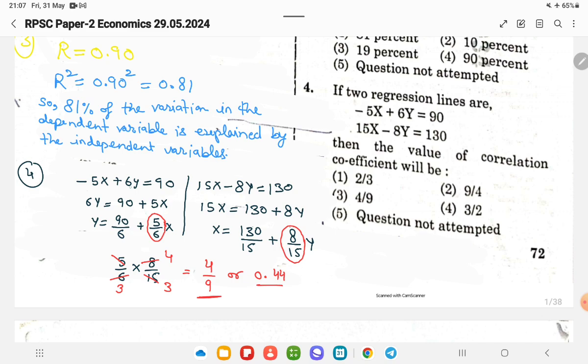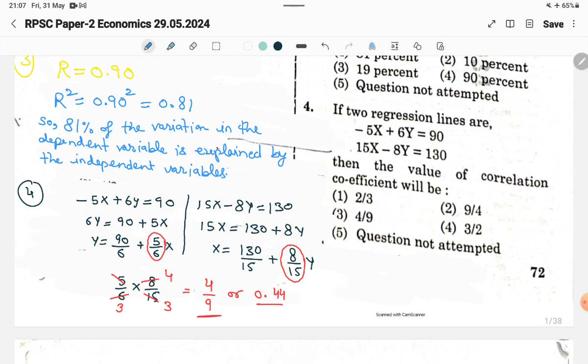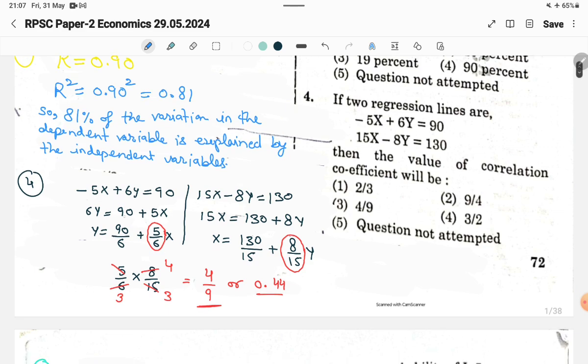Minus 5x plus 6y is equal to 90, so 6y is equal to 90 plus 5x, and y is equal to 90 by 6 plus 5/6 into x. And 15x minus 8y is equal to 130, so 15x is equal to 130 plus 8y, and x is equal to 130 divided by 15 plus 8/15 y.